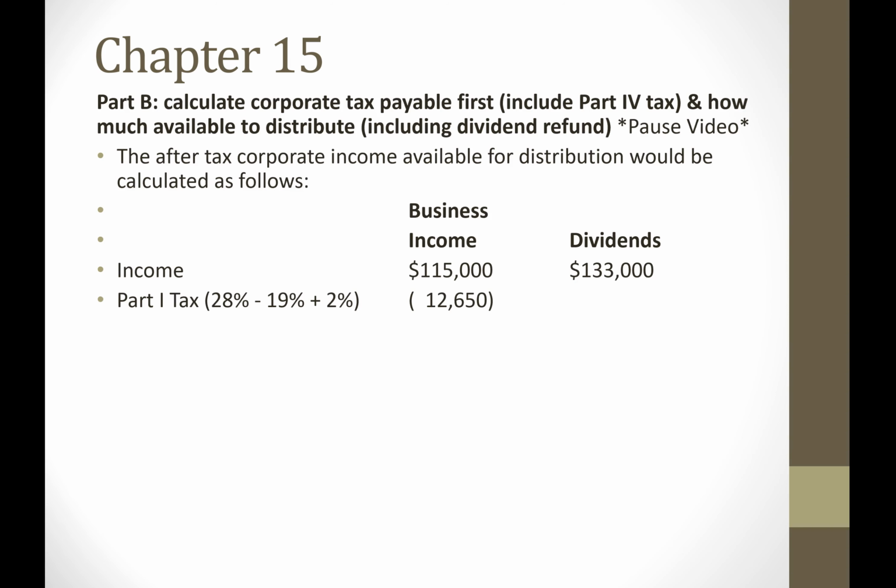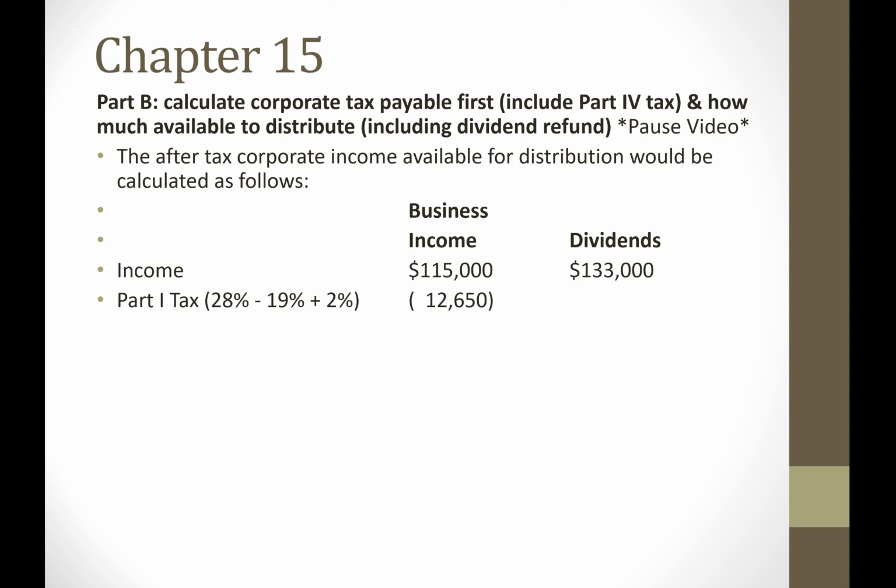So they're going to pay federal tax of 28% minus the small business deduction of 19%, and also as provided in the question, the provincial tax on active business income earned by a CCPC is 2%. So we multiply the $115,000 by this percentage, and that's the Part 1 tax on the business income.